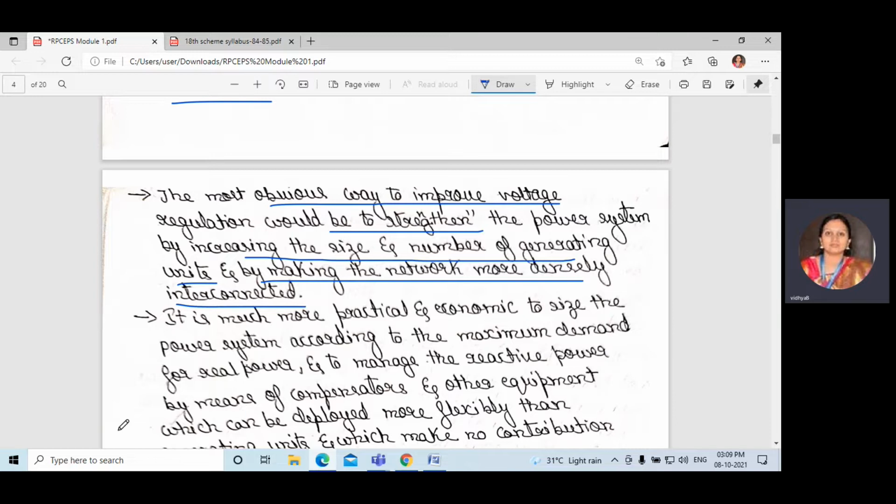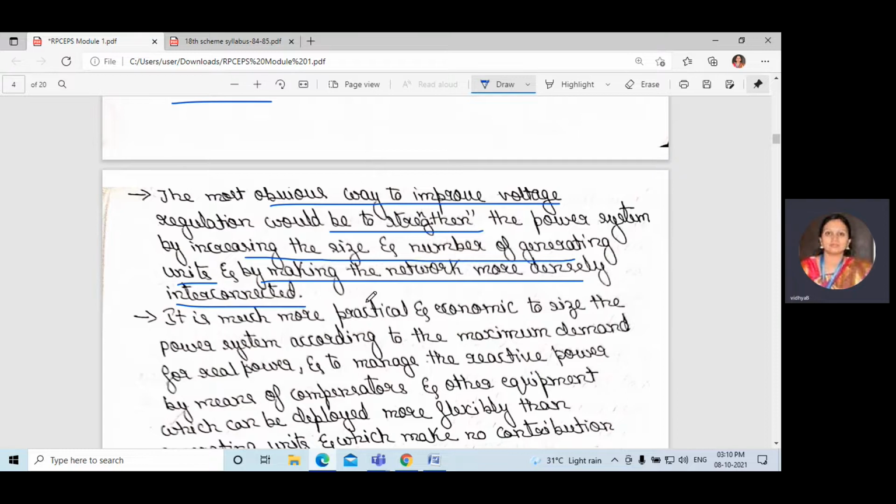Okay, what they are saying is that to improve the voltage regulation, we can use more generating units. Now, if the capacity is 1 kilowatt, we can use another generation and increase the generation to 2 kilowatt or 3 kilowatt. Okay, we should increase the number of generating units because the demand is increasing. According to that, we need to improve the generation also. So in order to improve the voltage regulation, we need to go with increasing the size and number of generating units.